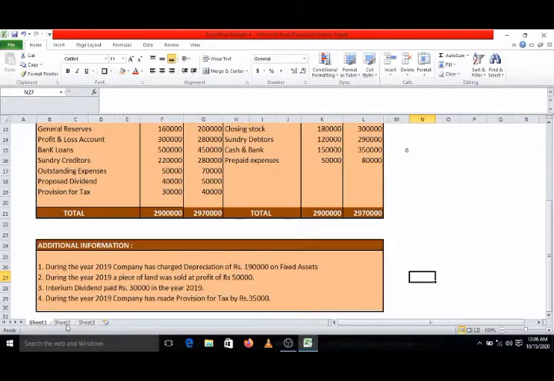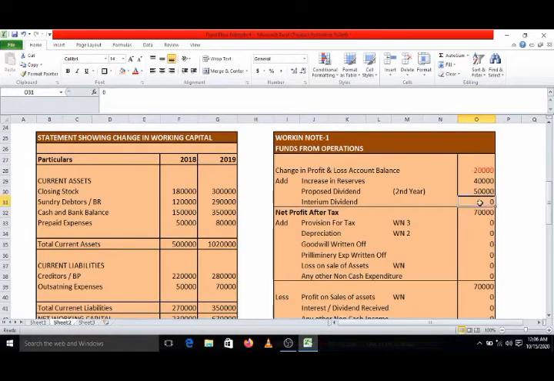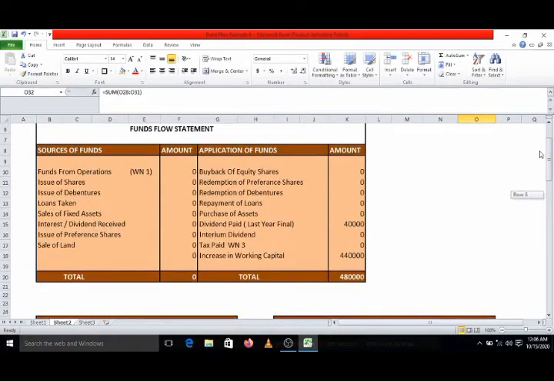So we have to add interim dividend here, 30,000, but at the same time we have to show this 30,000 dividend paid during the year as an application of fund. You can check the fund flow statement, application of funds, dividend paid, that is the final dividend of last year. In addition to that, interim dividend, that is rupees 30,000.